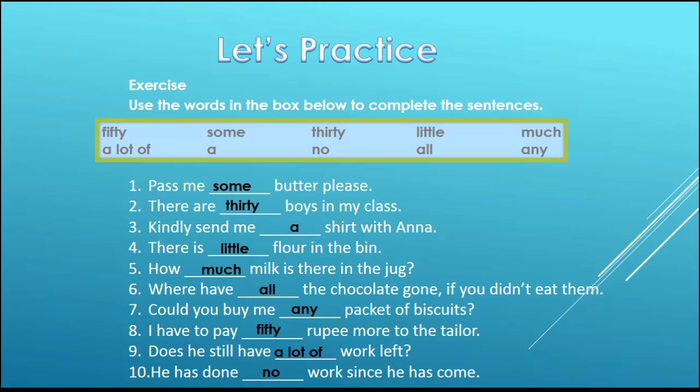Number 6, where have all the chocolate gone if you didn't eat them. Number 7, could you buy me any packet of biscuits. Number 8, I have to pay 50 rupee more to the tailor. Number 9, does he still have a lot of work left. Number 10, he has done no work since he has come.